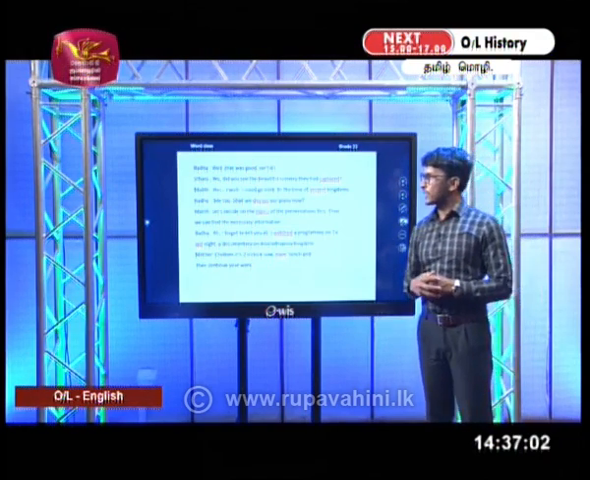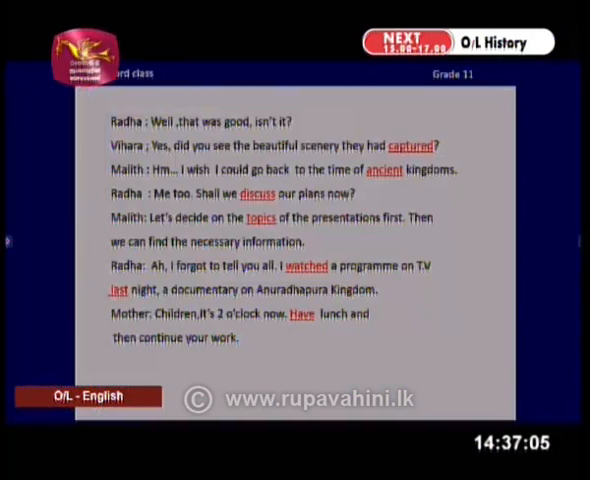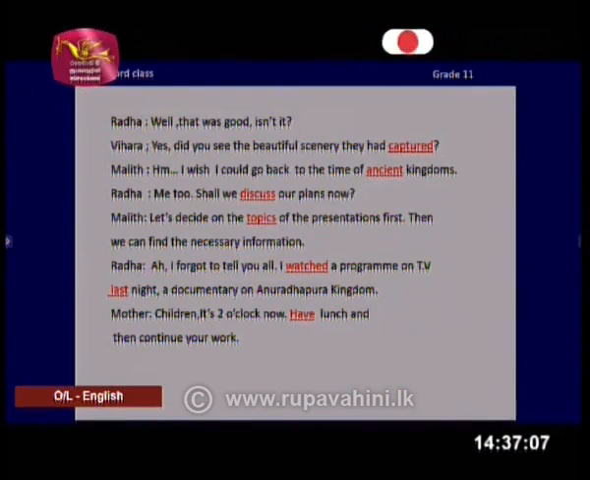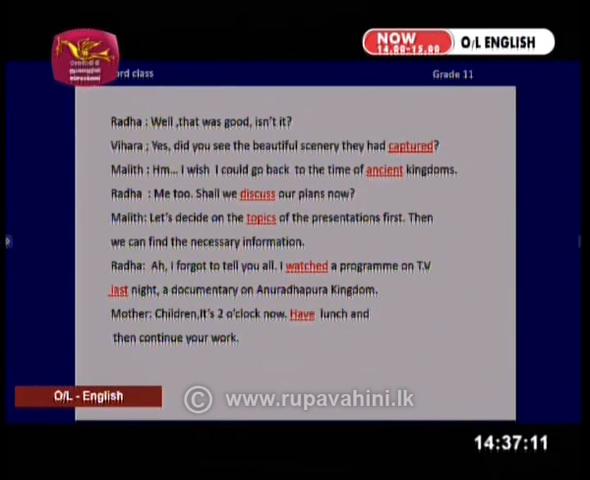In this activity, we have a conversation. We have Radha, Vihara and Malit. We are going to read this conversation and make sure when you read this conversation, pay your attention to the words underlined.